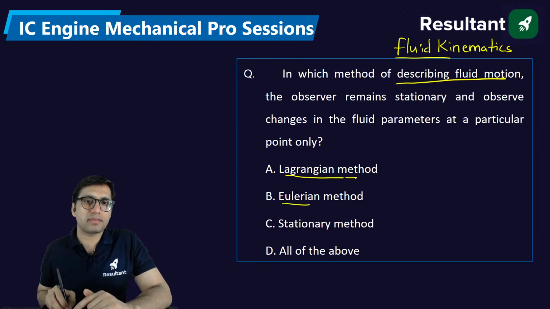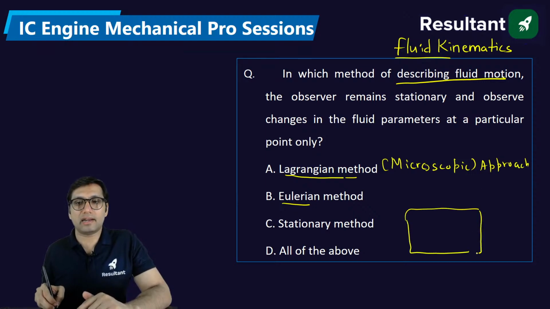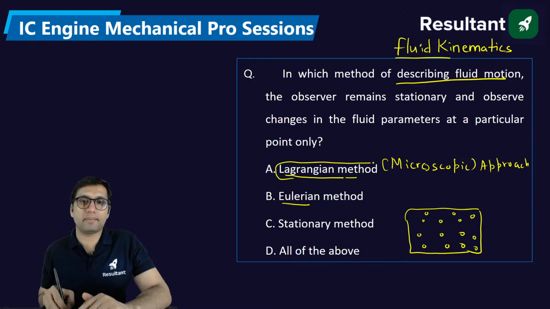The Lagrangian concept is very similar to the microscopic view of thermodynamics, where each and every particle is studied. Say we have a container with some particles in it; each particle's motion will be studied individually. That is called the Lagrangian approach.